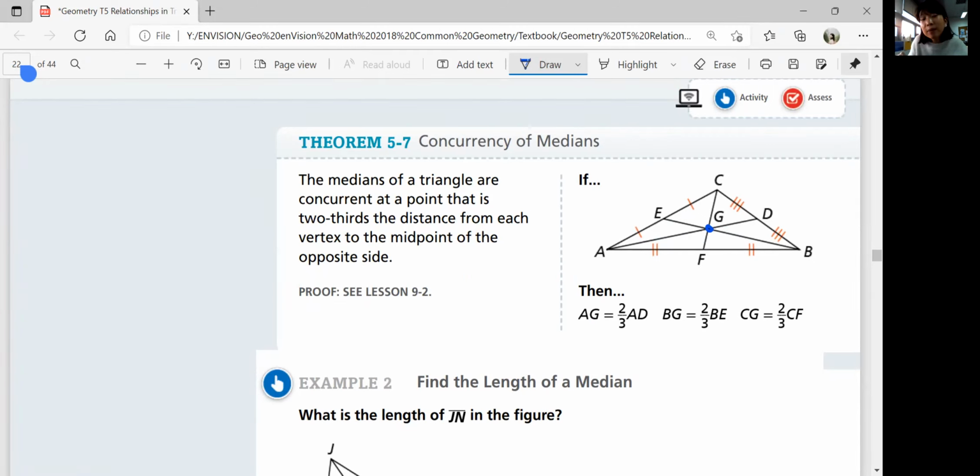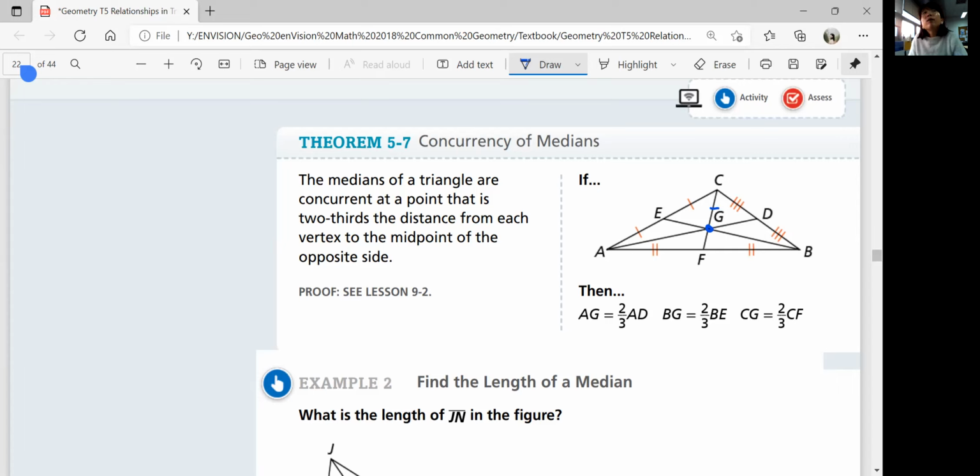What was the median again? It's the line that connects one vertex to the midpoint of the opposite side. Okay, so all these medians meet at one point. And what does that do? It is 2/3. Medians of a triangle are concurrent at a point that's 2/3 of the distance from each vertex to the midpoint of the opposite sides. So from C to F, G is at 2/3 of the distance from C to F.